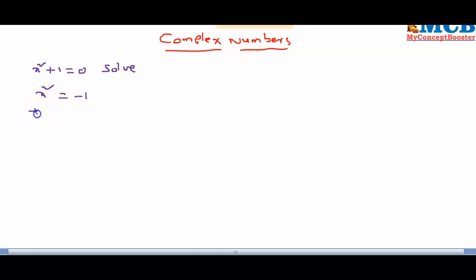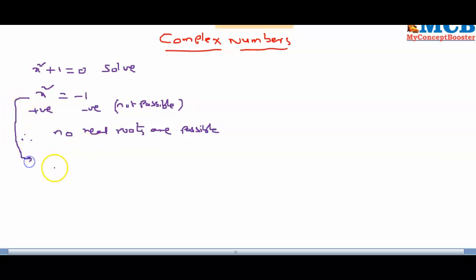X square is positive, minus 1 is negative. So positive equal to negative is not possible. Therefore, we say that no real roots are possible. This is what we claim.